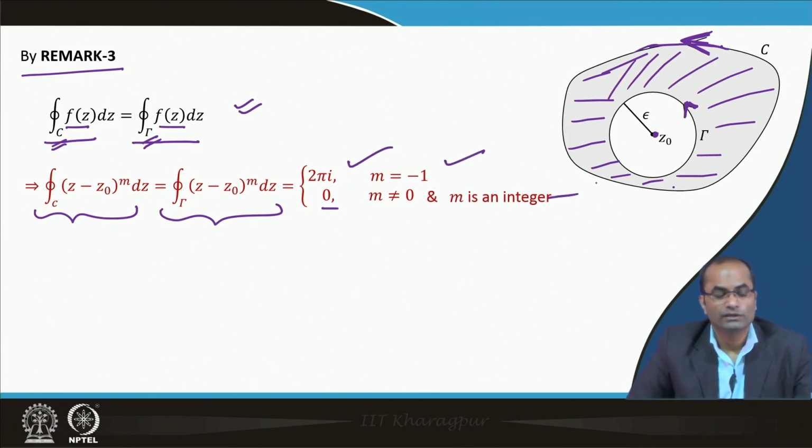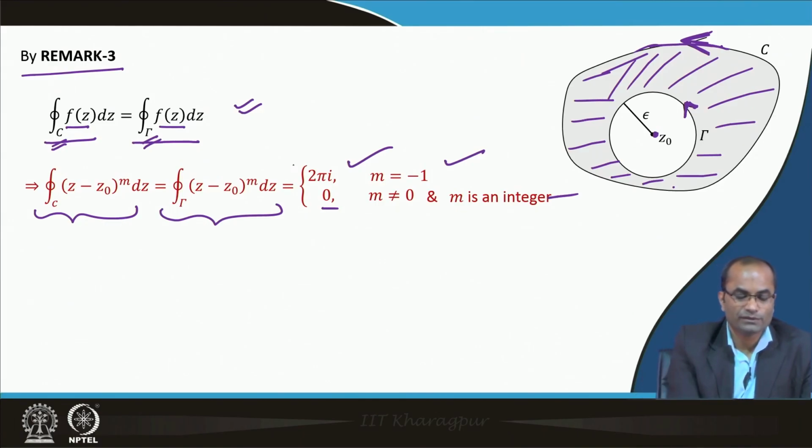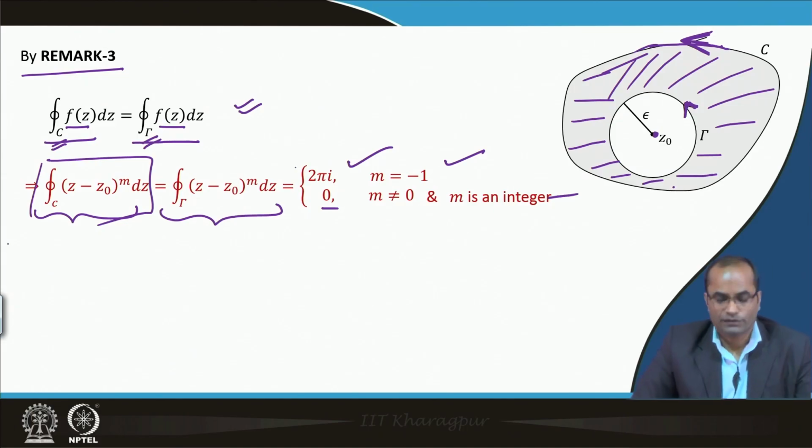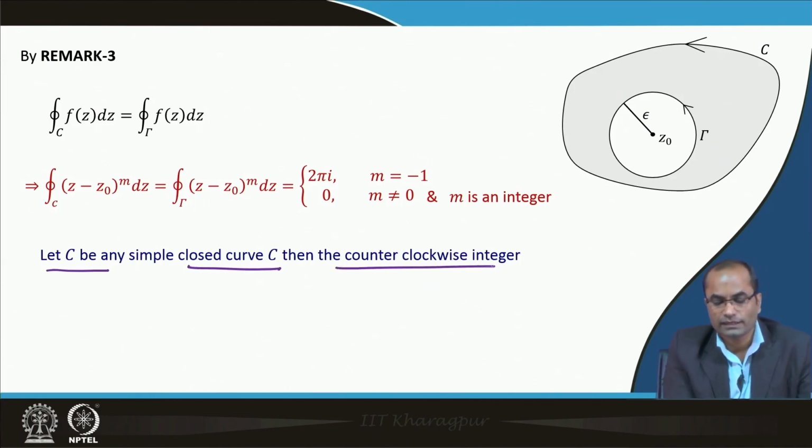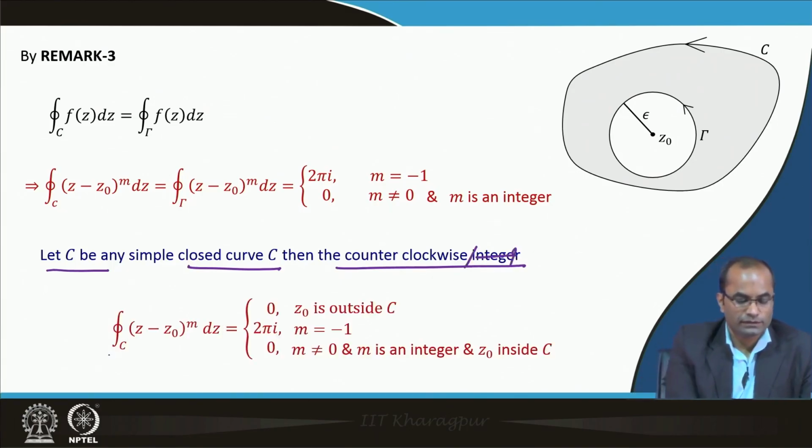So, this same result we got for any curve, not just for a circle. So, if C is any simple closed curve in the counterclockwise direction, we get this result.